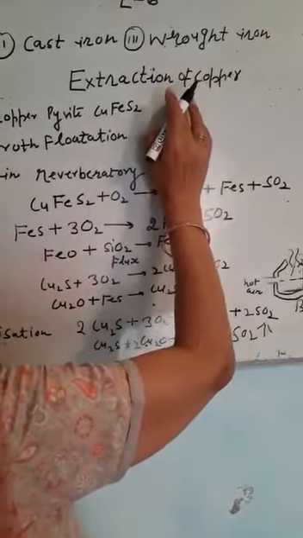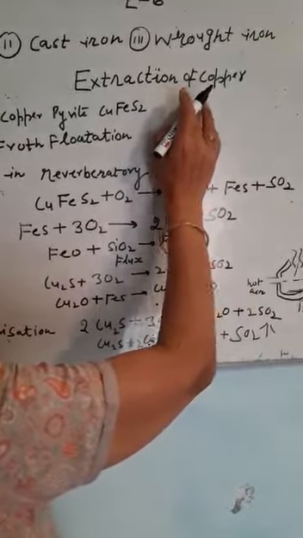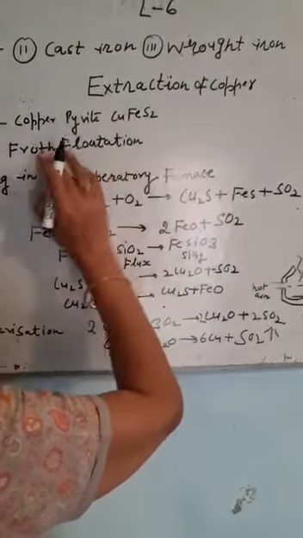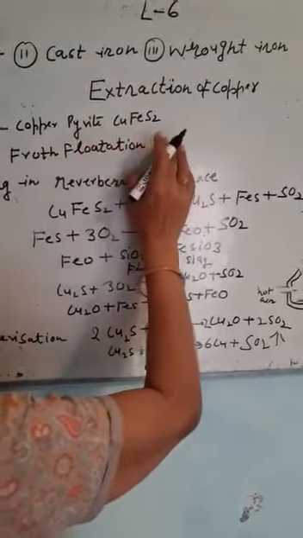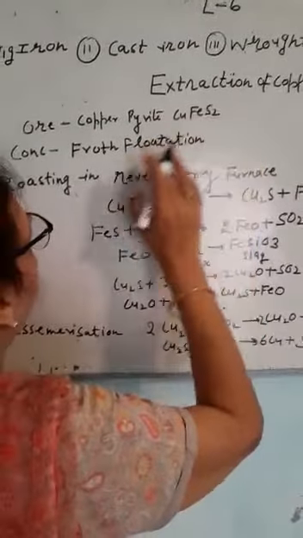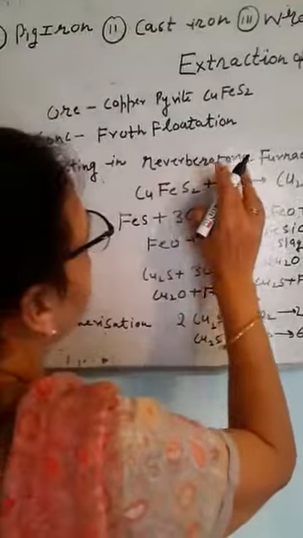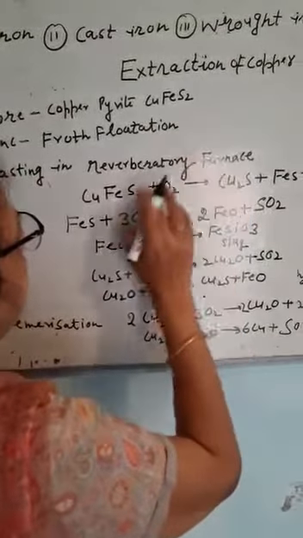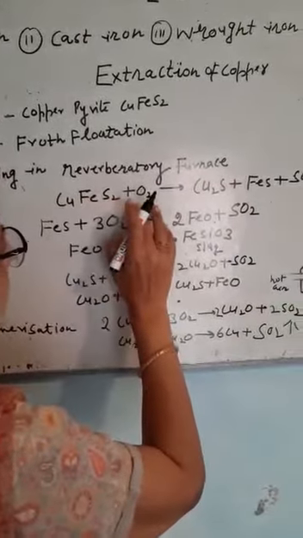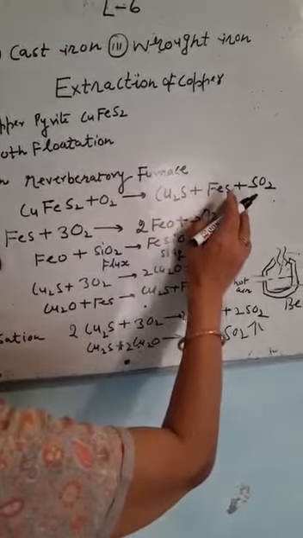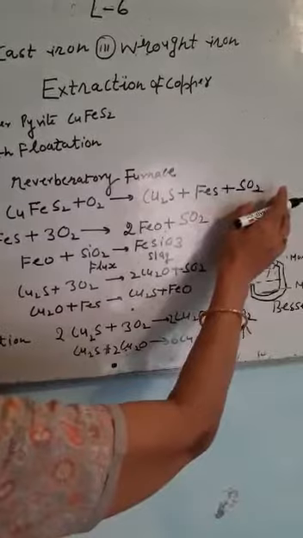The next one is the extraction of copper. The ore of copper is copper pyrite. It is concentrated by the froth flotation process. The next process is roasting. Roasting is done in a reverberatory furnace. Copper pyrite reacts with oxygen. It gives copper sulfide plus FeS and sulfur dioxide.